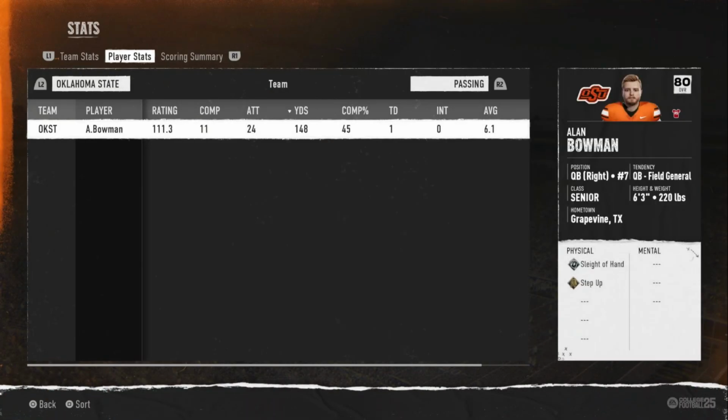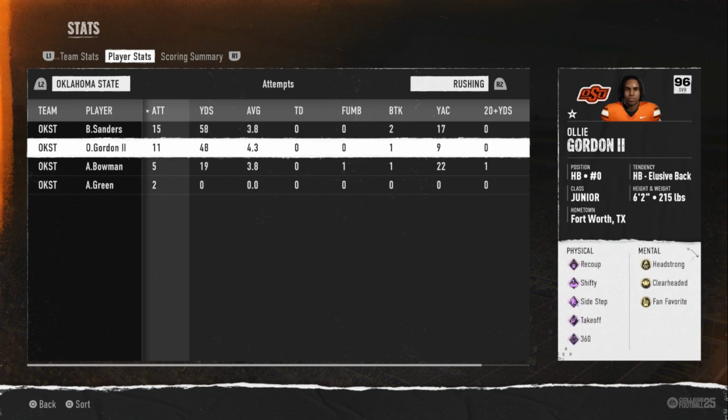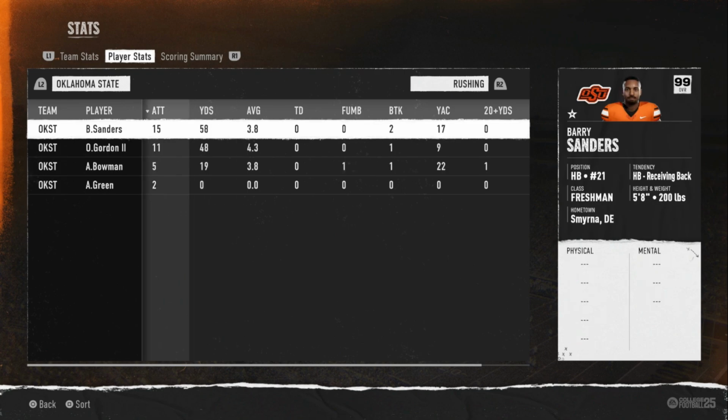I'm going to guess it wasn't the best game from him, but he went off: 58 yards, 15 carries, no touchdowns. Honestly, pretty similar to what Ollie Gordon did. Well, Ollie Gordon averaged like 2.9 yards a carry in that game. But yeah, I'm going to go ahead and sim several more games, maybe catch you back toward the end of the year. But let's see what Barry Sanders gets up to in the rest of 2024.